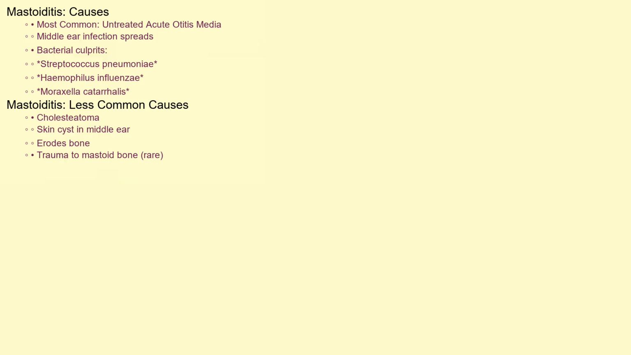Mastoiditis most commonly stems from an unresolved or inadequately treated case of acute otitis media, which is a middle ear infection. Bacteria, often the same culprits that cause ear infections like Streptococcus pneumoniae, Haemophilus influenzae, or Moraxella catarrhalis, spread from the middle ear to the mastoid air cells. Less common causes include cholesteatoma, a skin cyst that grows in the middle ear and can erode bone, and rarely trauma to the mastoid bone itself.